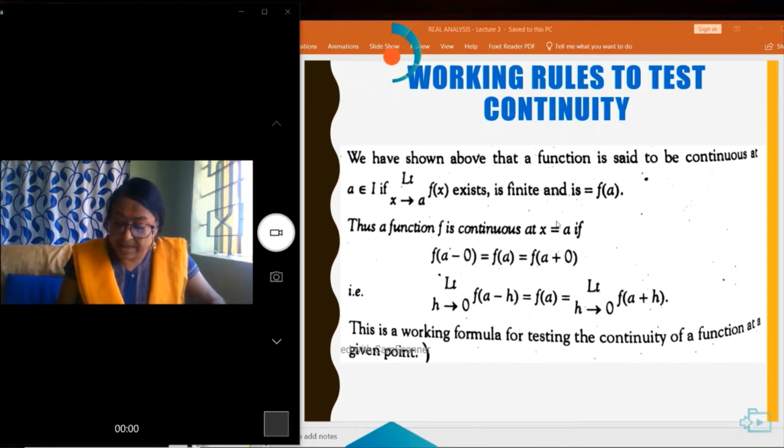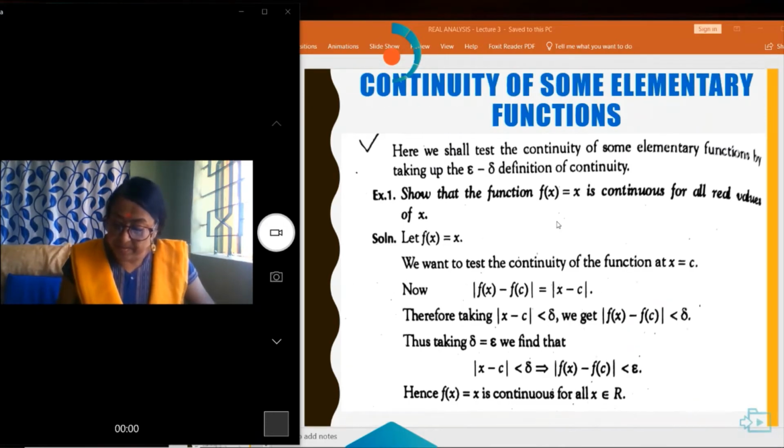Now, some examples on continuity of a function. Show that the function f(x) equal to x is continuous for all real values of x.